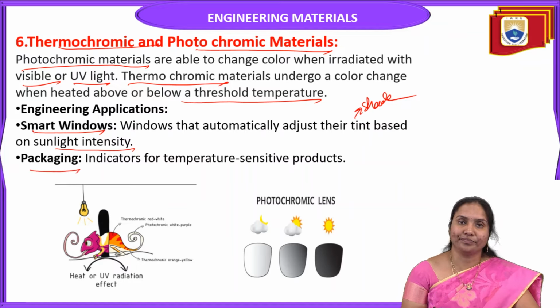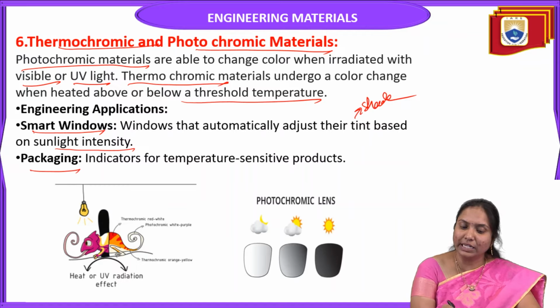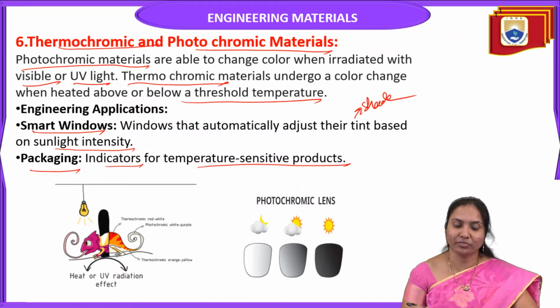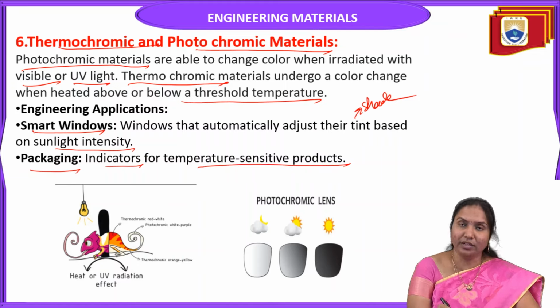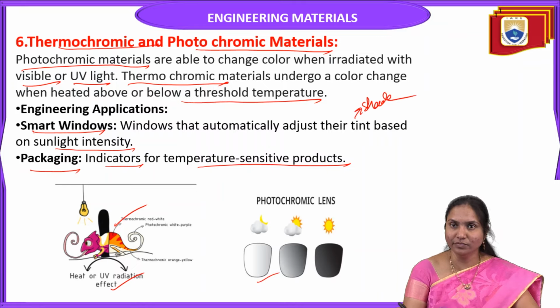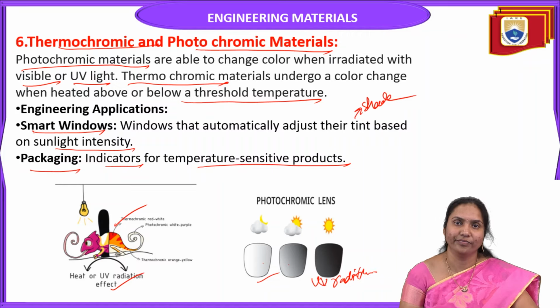They are also used in packaging, as indicators for temperature sensitive products. For example, when it interacts with heat or UV radiation, this material changes color. Here, this glass changes color by increasing the temperature or by irradiation with UV radiation. The glass color is changed.